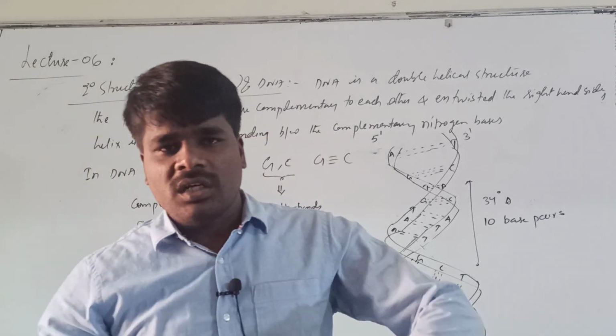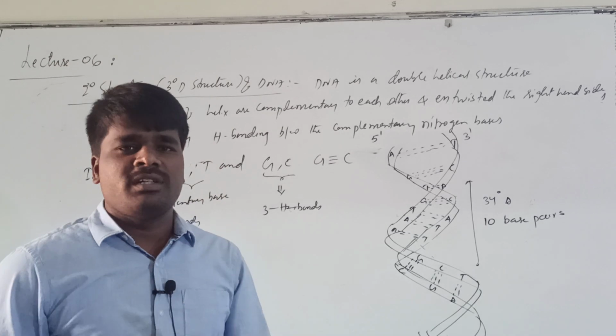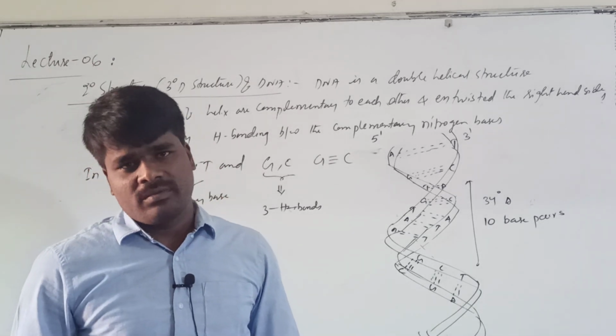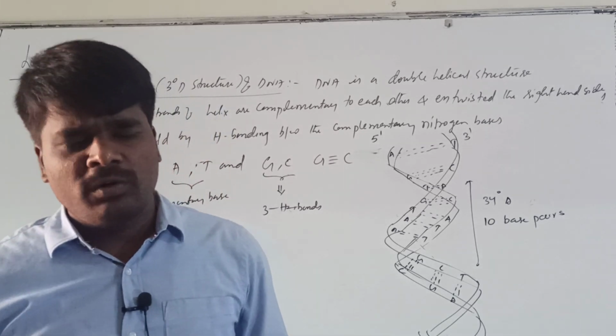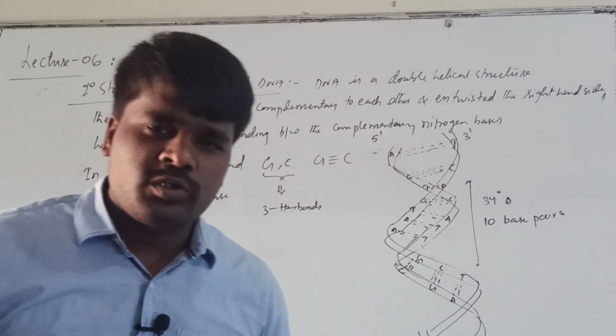On average, each turn of the helix consists of 10 base pairs, and the distance between each base pair is 3.4 angstroms. This is not important from the board exam point of view, but I am giving the information anyway. So this is about the 3D structure of DNA, which was proposed by Watson and Crick.